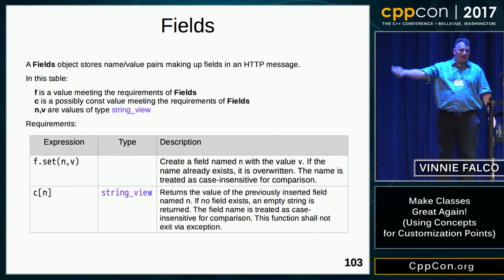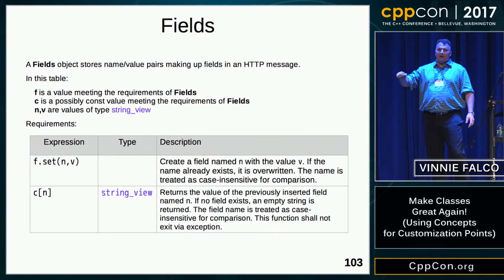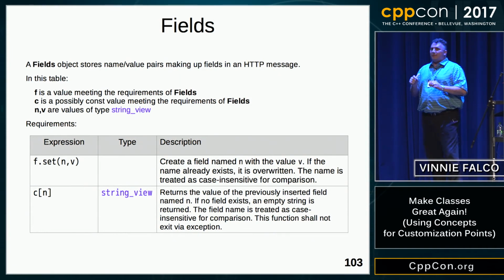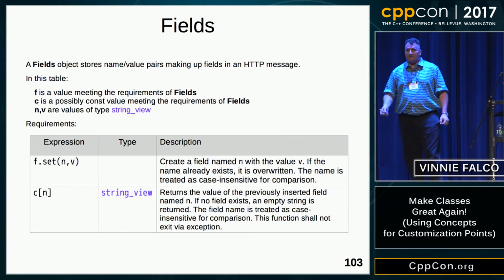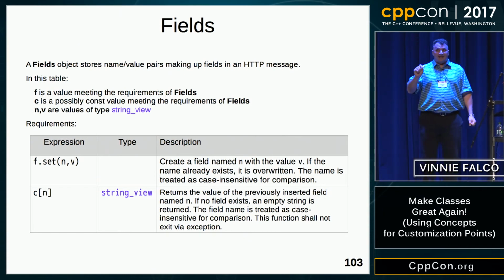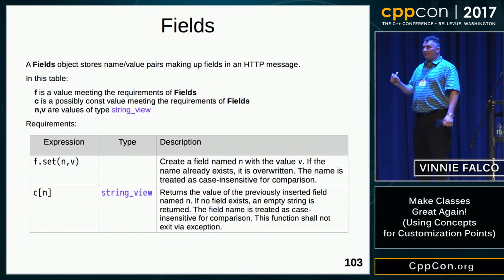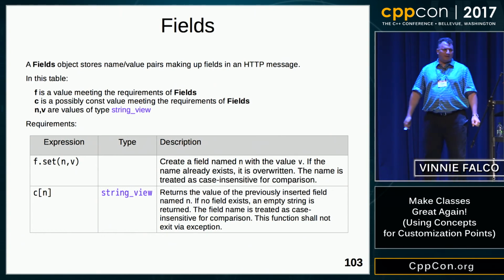So we're going to create a valid expression list. Only this time, you'll notice that those member functions are not static members anymore. These are members of an instance. So in our notation, we have to have an instance in order to form a valid expression. So I've added some terminology. F and C are instances of some candidate fields type. We have the parameters N and V, which are the strings that you need to pass into that function. So that's our valid expression.